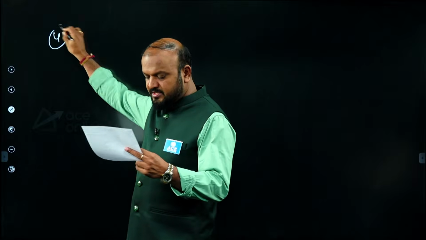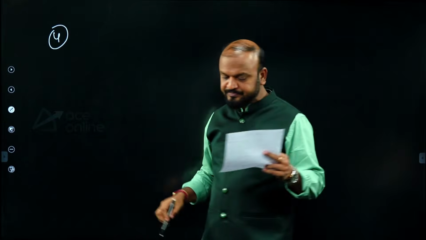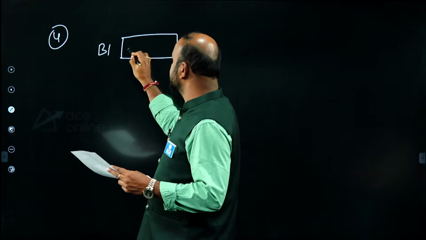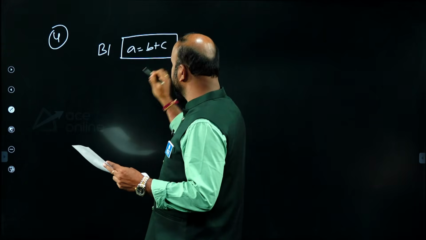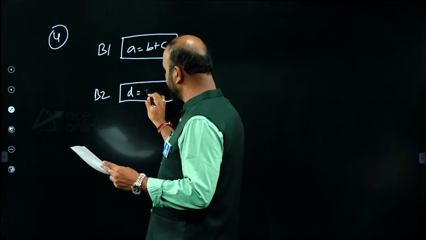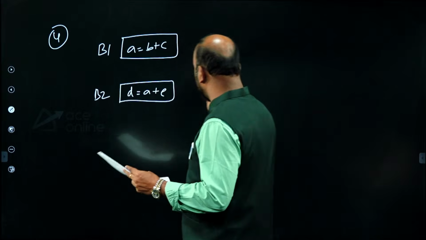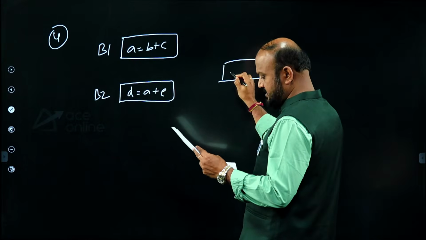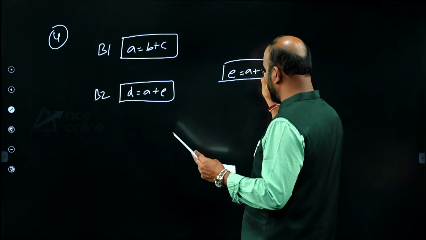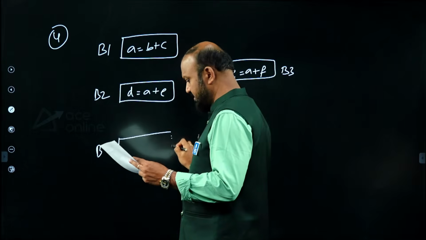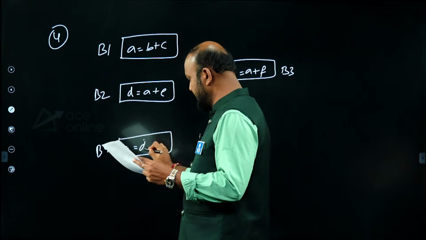And one last question is on live variables. There are some blocks given. Block 1: A = B + C. Block 2: D = A + E. Block 3: E = A + F. And there is one more block, B4: A = D + C.